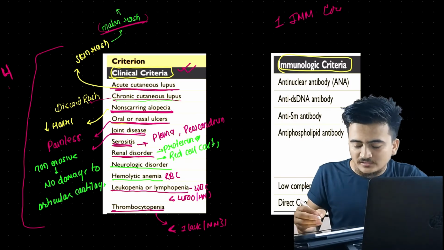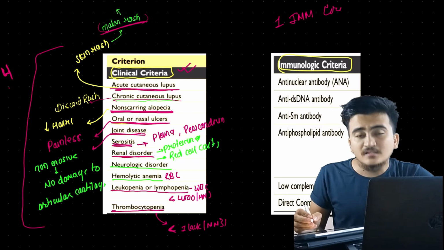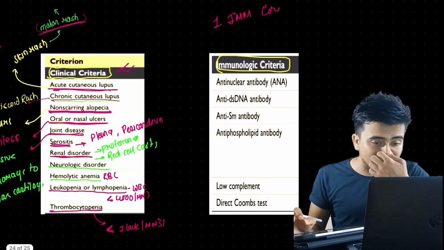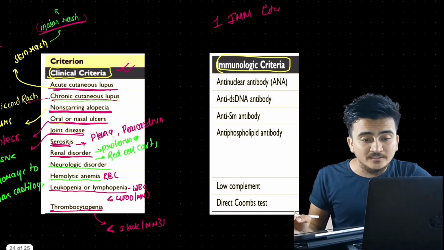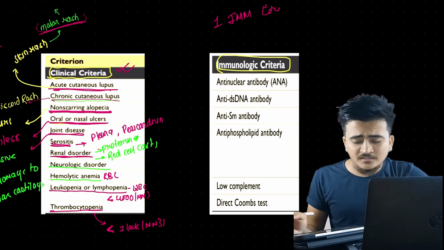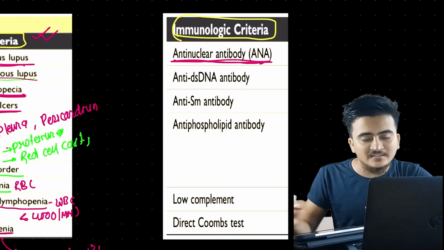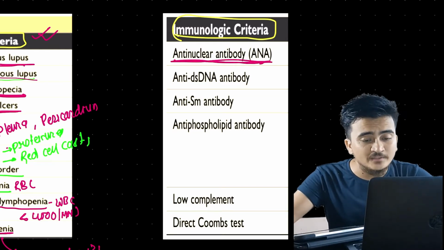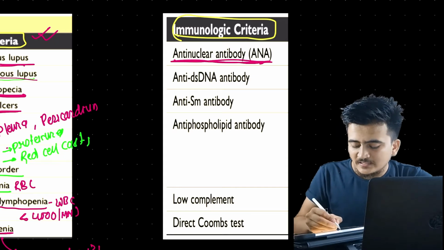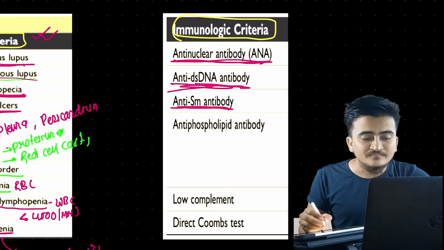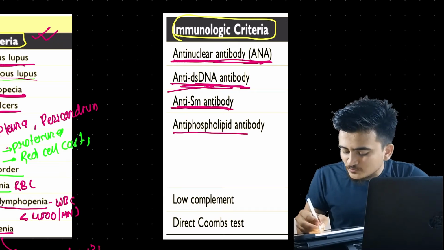This will suggest that the patient is suffering from SLE. Now talking about immunological criteria, or we can say laboratory criteria also. Here what we'll find is antinuclear antibody, ANA. There will be antinuclear antibody in blood in large amount. Similarly, anti double-stranded DNA antibody will be found. Similarly, anti-Smith antibody and anti-phospholipid antibody.